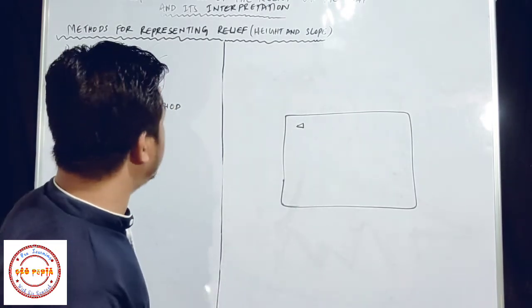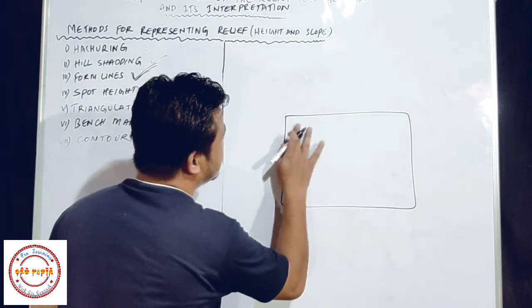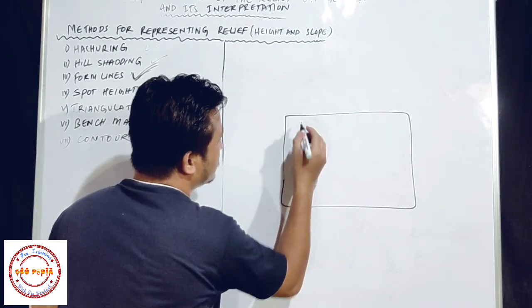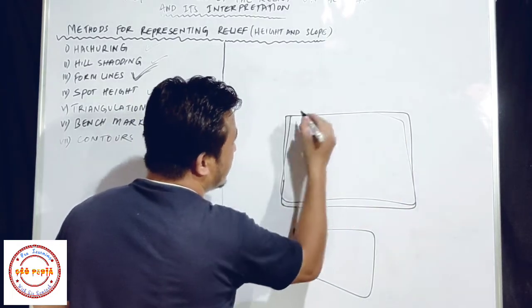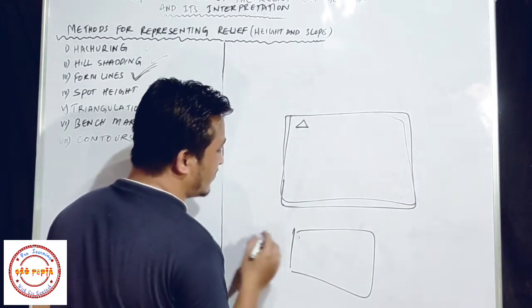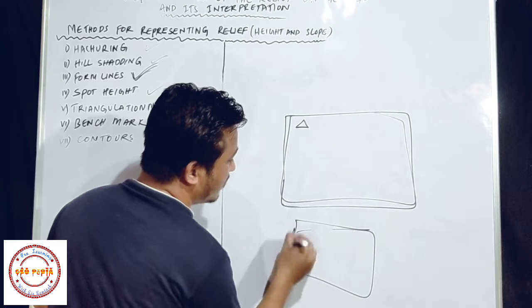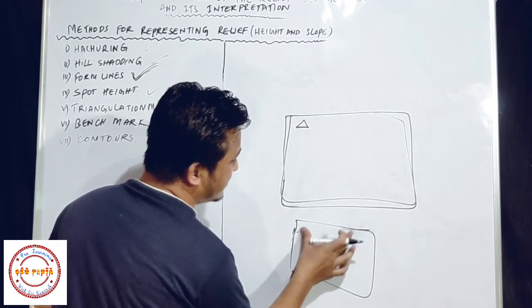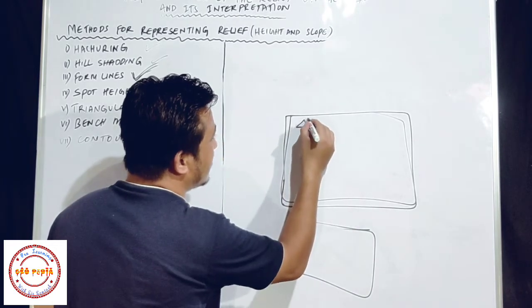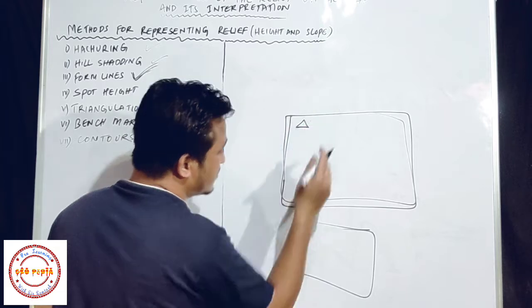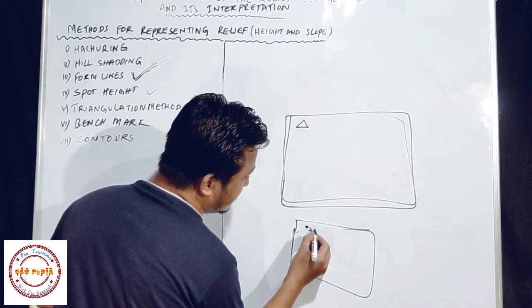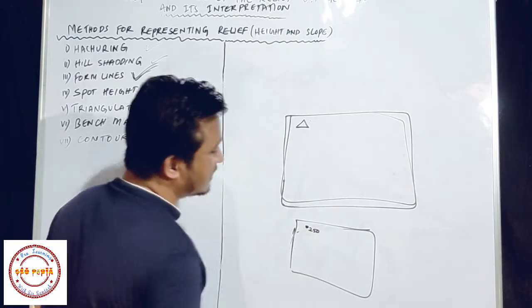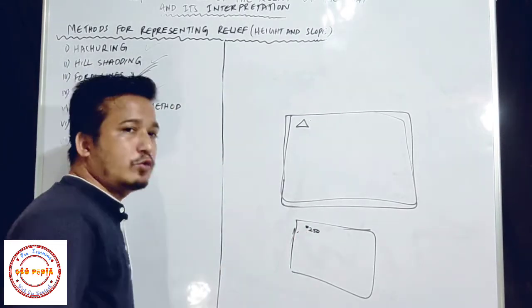So what I will do, simply we will write this on the map. Suppose this is the map and this is the actual ground. Here we have one mountain, and I did a survey here, and I got the height of the mountain is 250 meter. So simply I will write here one small dot, and I will write here 250. Okay, small dot and 250.